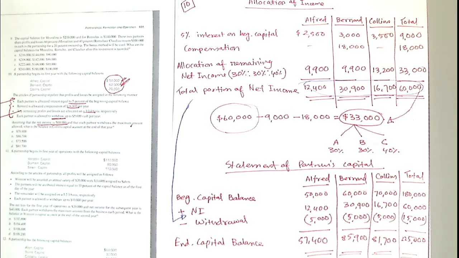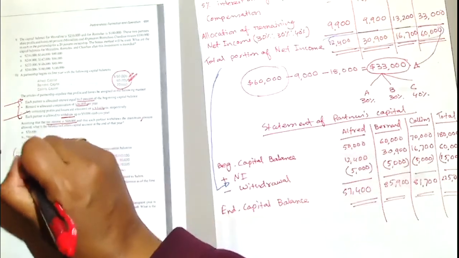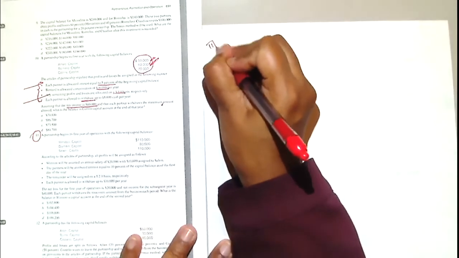Right. So now the next problem, number 11, it is asking actually for 2 consecutive years, but I'll just try to show 1 year. The second year you can do at home. So let's do number 11. Prepare these same two statements, allocation of net income and statement of partners' capital. So let's see how quick you can do.